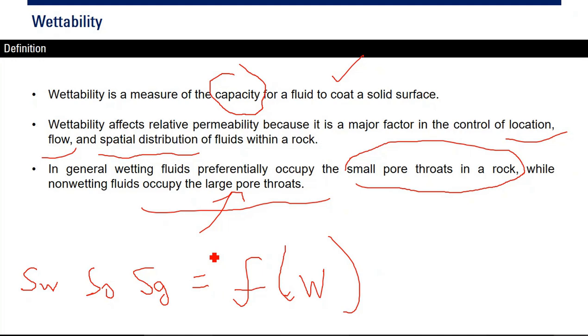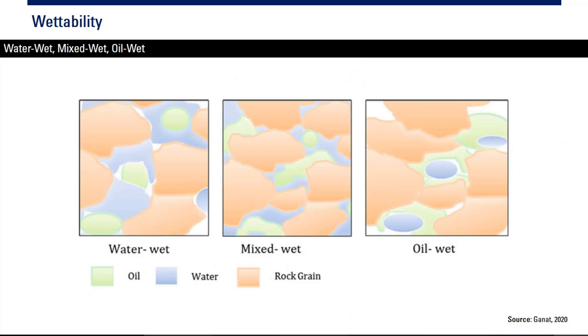That's why if we have oil wet, oil will be left behind. A large portion of the oil will be trapped inside the reservoir and cannot flow. Why? Because it is trapped in the small pores. So wettability is very important. As an engineer, you have to know the wettability of your rock.